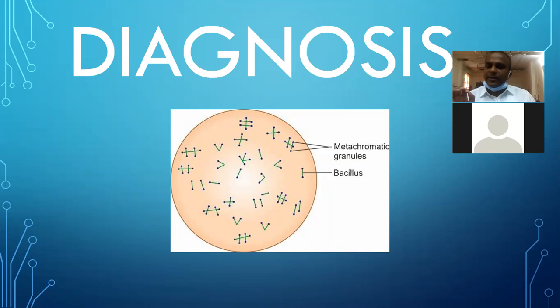Next, coming to the clinical features, it affects all the systems.